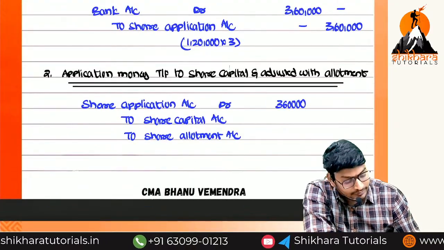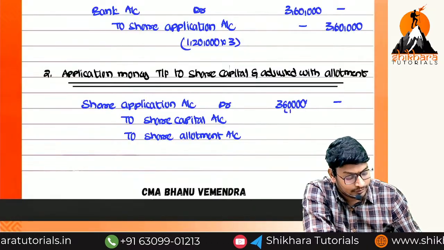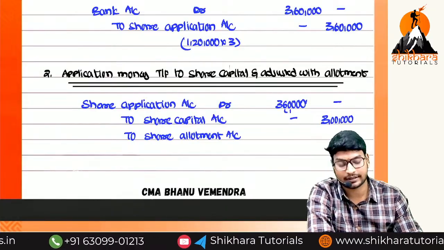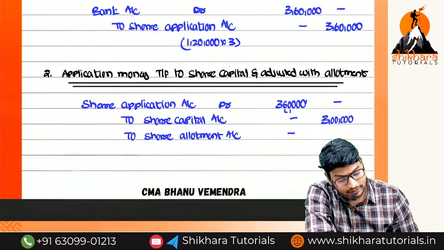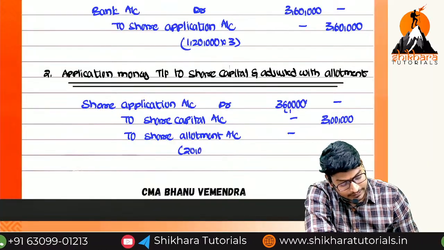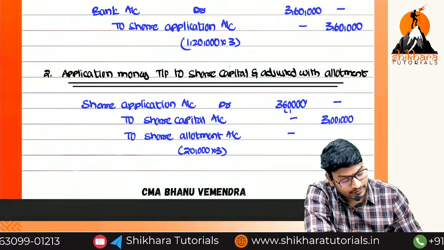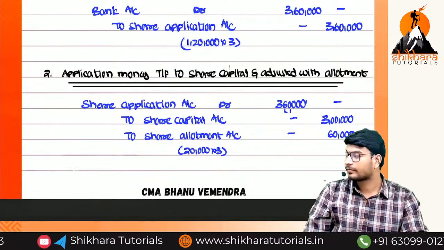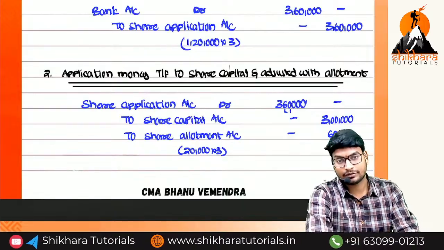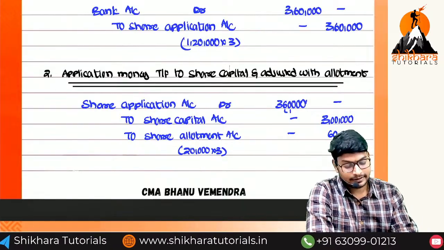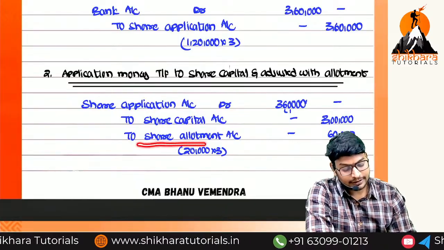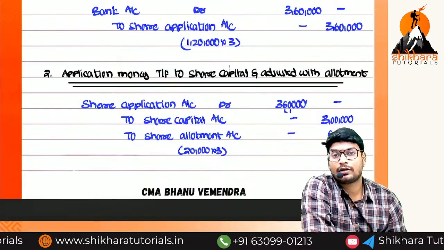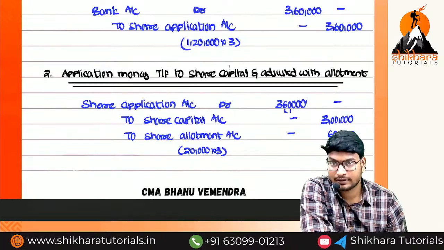What is the total amount, ma? 3,60,000. Out of this, how much only do we need to transfer to the share capital, ma? 3 lakhs. Always on face value only we need to transfer. And here, how will we get the allotment money, ma? 20,000 into 3, that is equal to 60,000. Is there any doubt, ma? Previously, instead of allotment, what did we write? We wrote to bank. Now we are adjusting the excess application money to the allotment. This is called pro rata allotment.